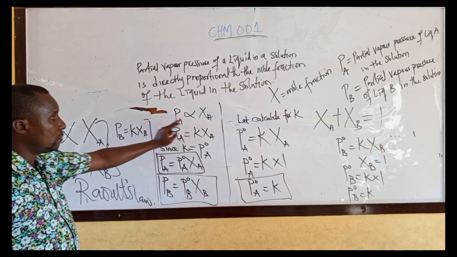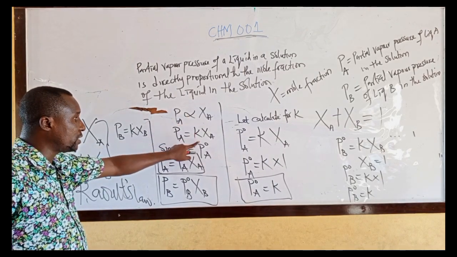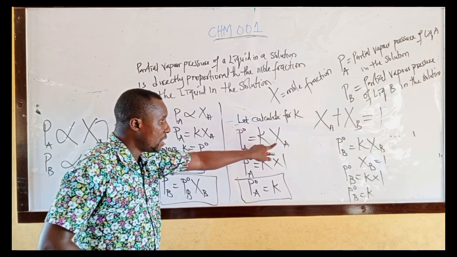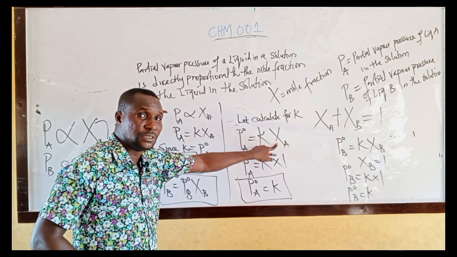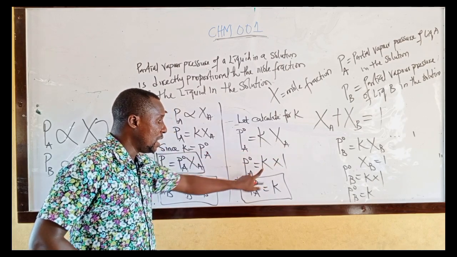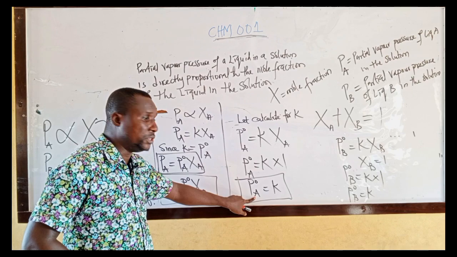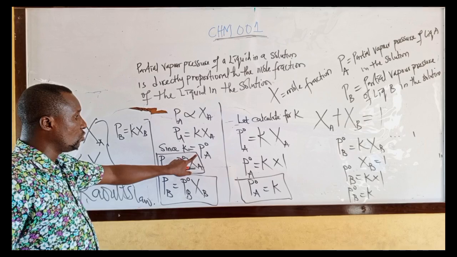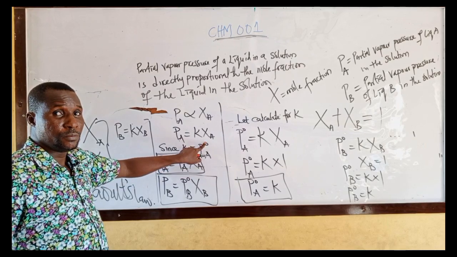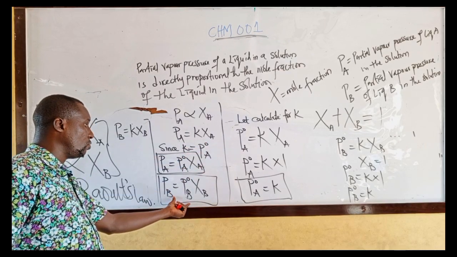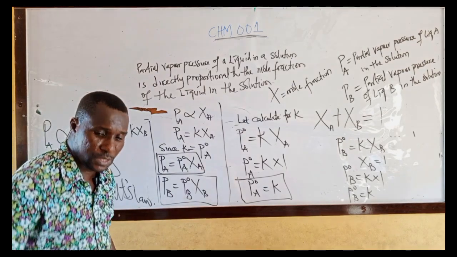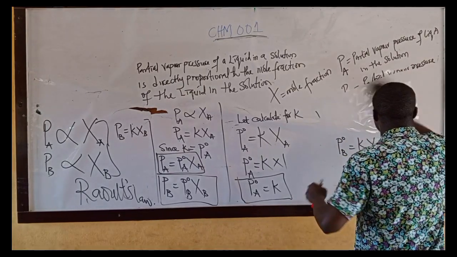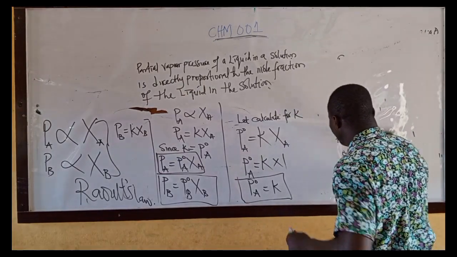From this Raoult law, I change the proportionality sign to a constant. I have this. Then I calculate for K from here. I take mole fraction of A to be equal to 1. Then I have P naught A, that is vapor pressure of pure liquid, equal to K. Then I came back to this formula. Anywhere I see K, I change it to vapor pressure of pure liquid A. Then I have this. The same thing for B. Please take note. Let's move further.